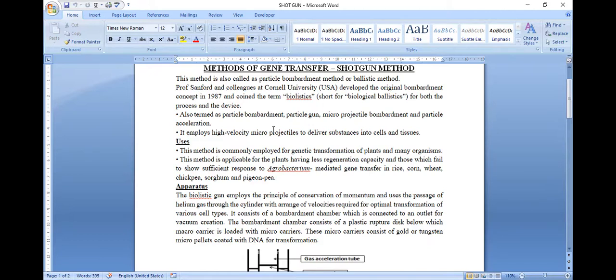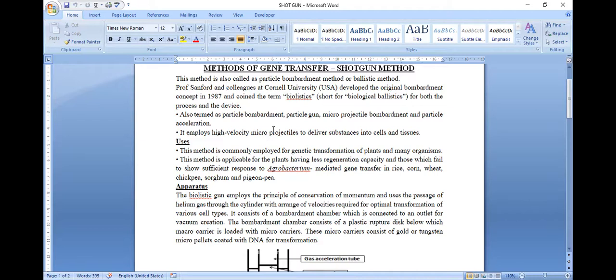By fusing these two different components, ooplasm from one animal and nucleus from the other, we are creating a new cell, and this new cell in turn will develop into a new animal. We call this technology cloning of animals.